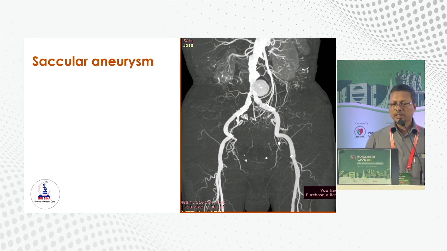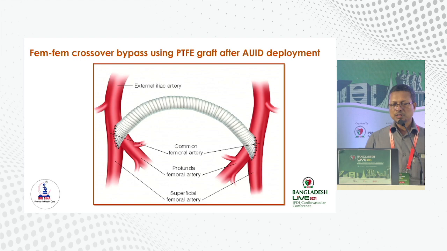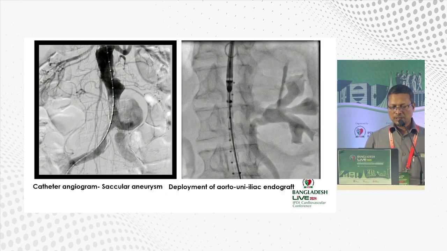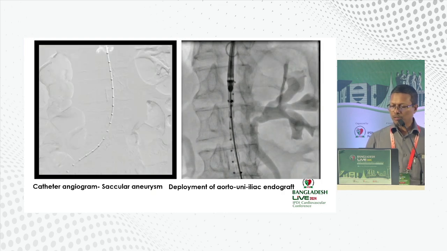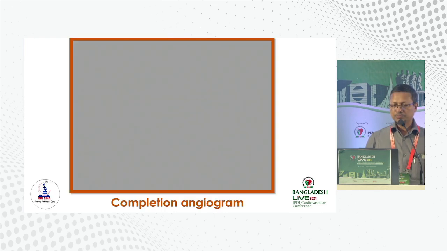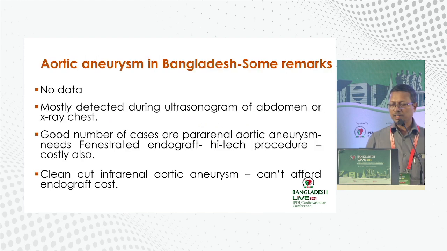Another picture of saccular aneurysm where aorto-uni-iliac endograft is used. After deployment of the aorto-iliac endograft, fem-fem crossover bypass by PTFE graft should be done. This is catheter angiogram showing saccular aneurysm, and deployment of aorto-uni-iliac endograft was done. Completion angiogram showing exclusion of the sac. In operation theatre, patient taken from cath lab to OT and fem-fem crossover bypass was done.